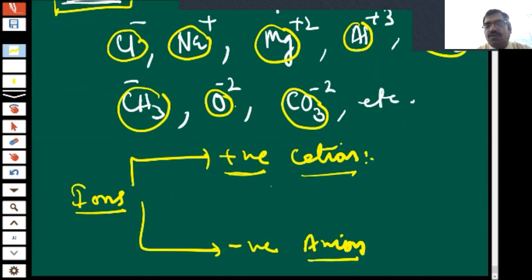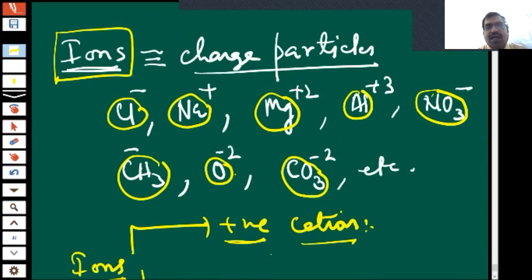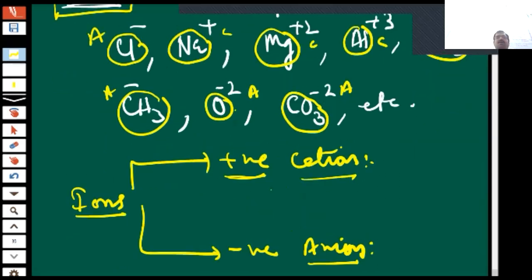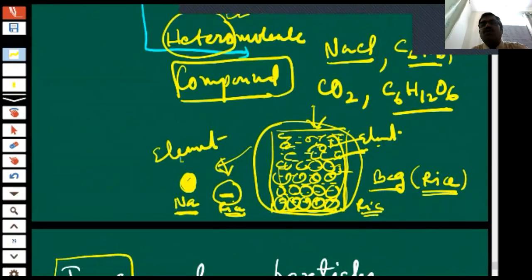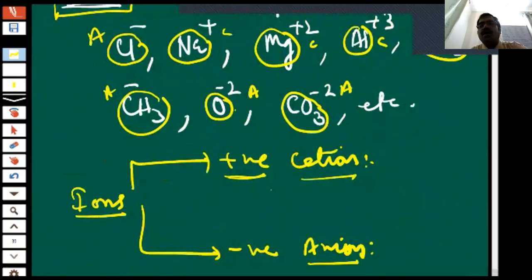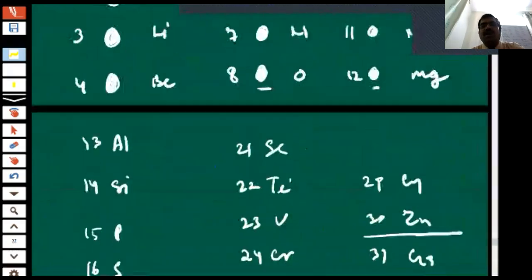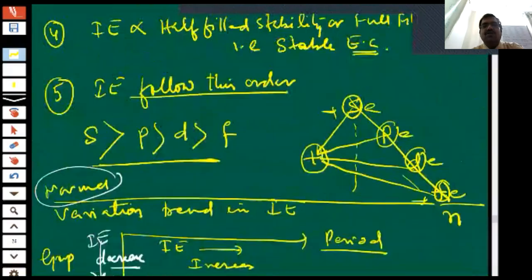Okay, so you have to study. Now tell me which is cation. So this is cation, this is cation, this is cation, but this is anion, this is anion, this is anion, this is anion, and this is anion. So today our concern is completed. Now I will give you some objective type problems to solve, and those who are able to solve have to answer me immediately, okay, children.